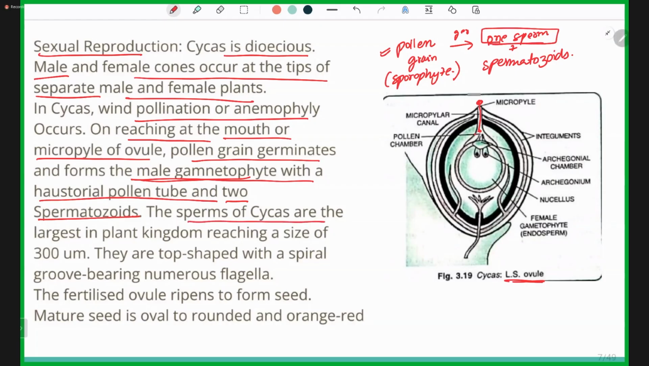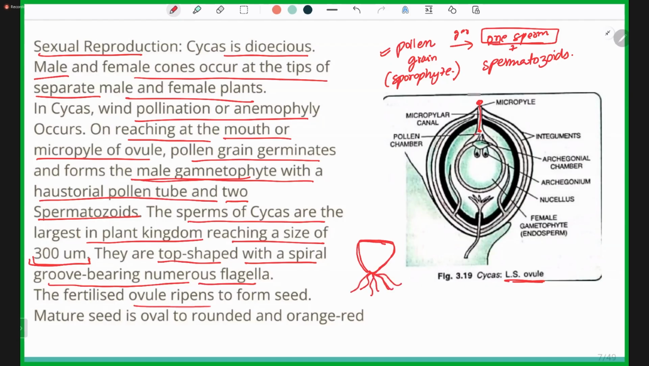The sperms of Cycas are the largest in the plant kingdom, reaching a size of 30 micrometers. So they are termed the largest of the plant kingdom. They are top shaped with a spiral groove bearing numerous flagella. So they are usually top shaped, like a top, and there is a spiral groove with a lot of flagella.